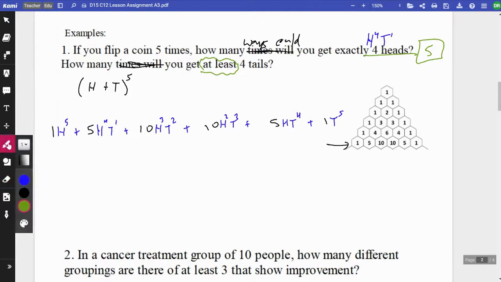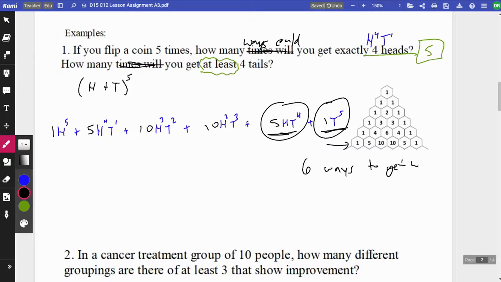So the terms that have t to the 4th or higher are this one and this one. So there are 5 ways to get 4 tails, and there's 1 way to get 5 tails. So that would be 6 ways to get at least 4 tails.